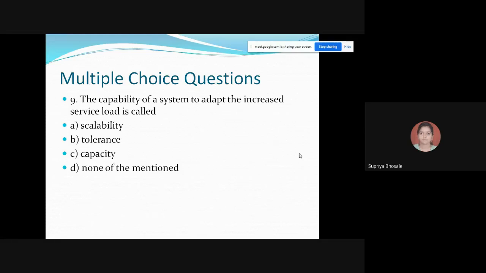The capability of a system to adopt the increased service load is called as scalability, tolerance, capacity, none of the above. Option A is correct one. Good, and you are having flood of A in chat window.